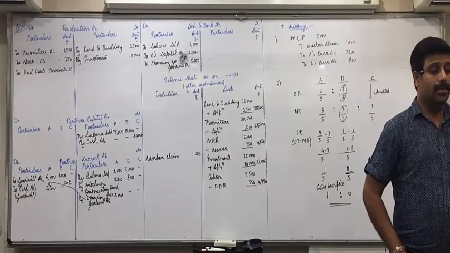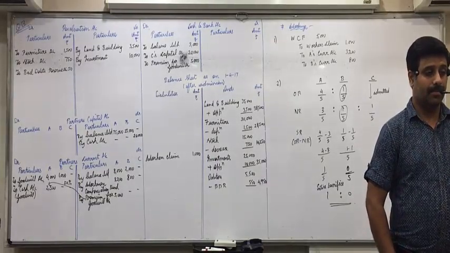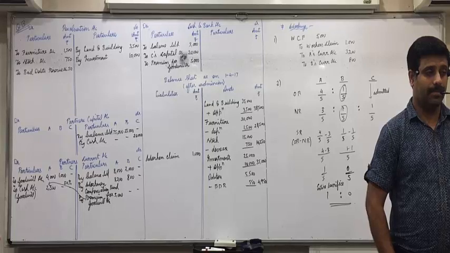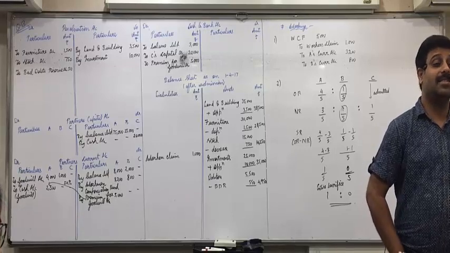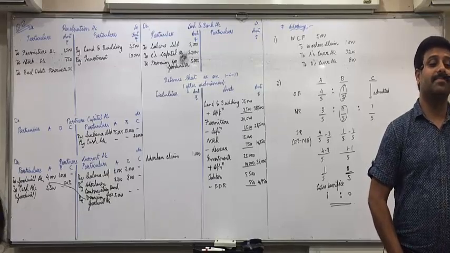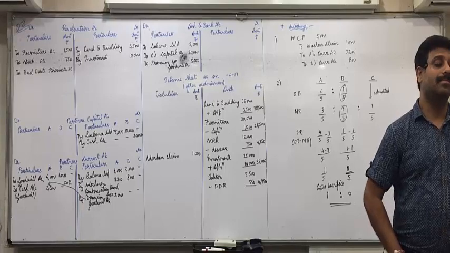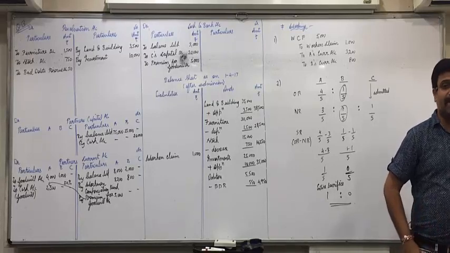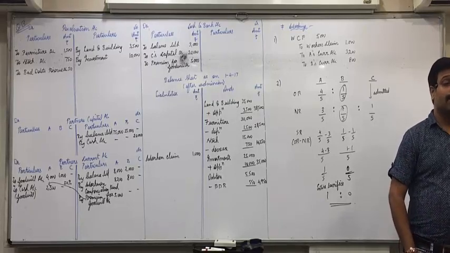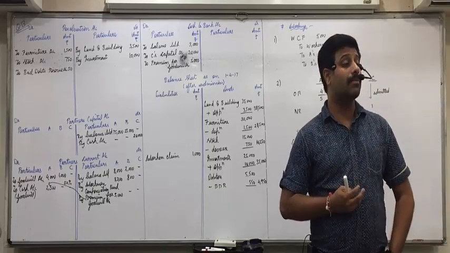Revaluation account debit to bank account 300, and revaluation account debit to bank and cash account 150. Simply revaluation to bank. We have not forgotten to record the dishonor of bills.